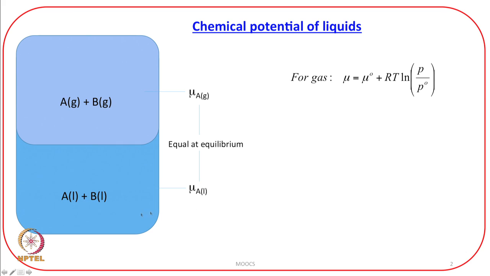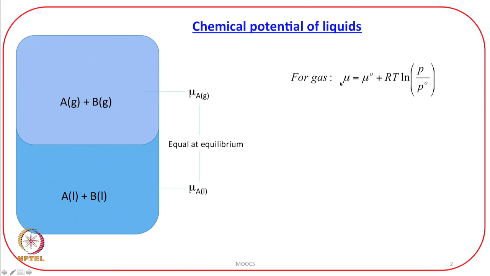Now, since for the different phases of the same substance, for example, A in liquid form will have its chemical potential equal to that for A in the vapor form at equilibrium, I can replace this chemical potential.